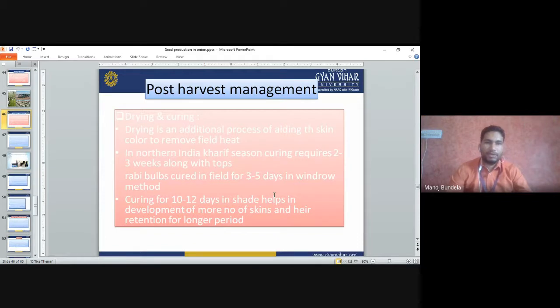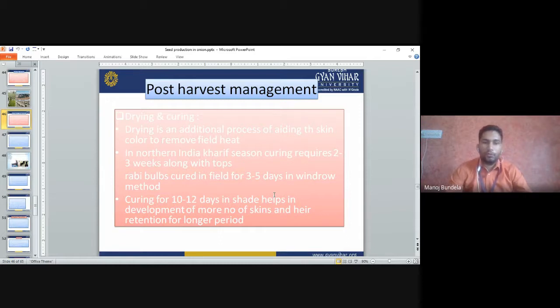Post-harvest management: drying and curing. Drying is an additional process of developing the skin color and removing the field heat. Normally, after harvesting, we keep the onion in the field itself for 2 to 3 weeks. Why do we keep it? So that we can remove the field heat and the outer skin will develop, meaning the outer skin will dry. If the outer skin of onion is dry, then we can store it for a longer period of time. Or we can use hot air for drying.